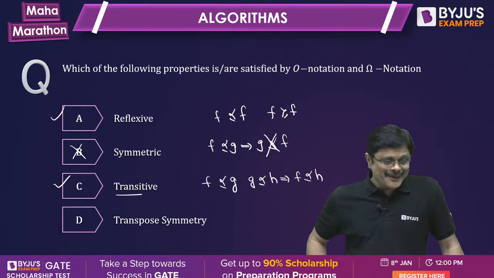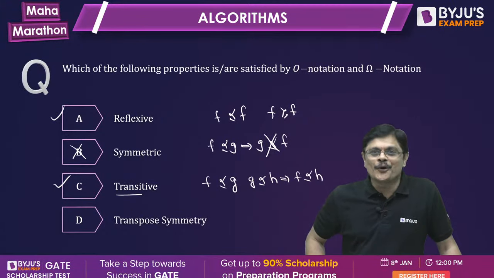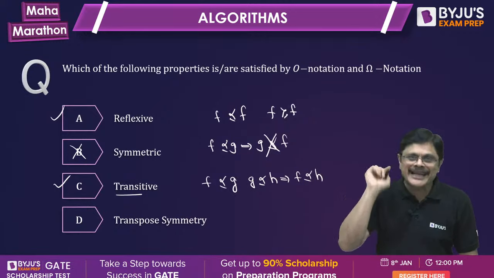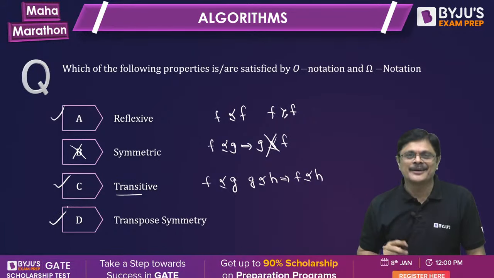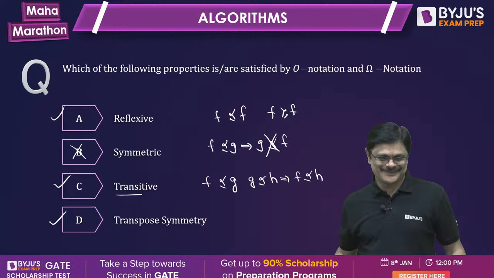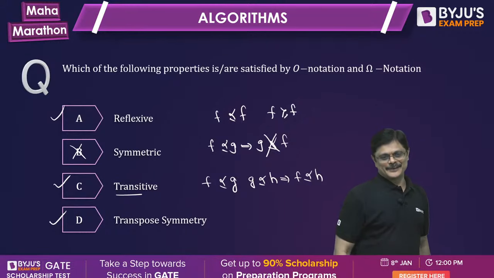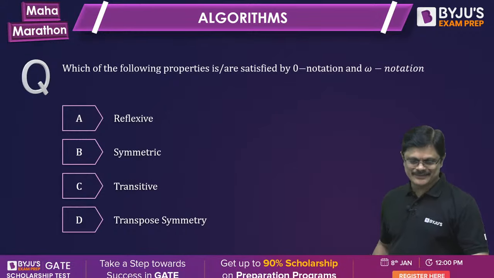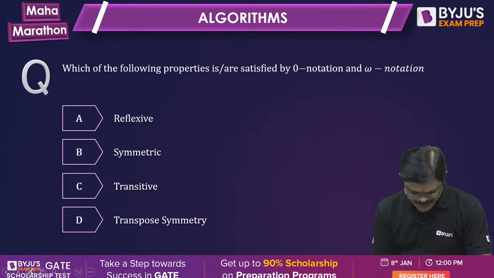Transpose symmetry again. I know that most of you don't know this particular property. So I'll postpone this. But for the time being, I'll give you the answer. D is the correct answer. Right. No problem. Next question.